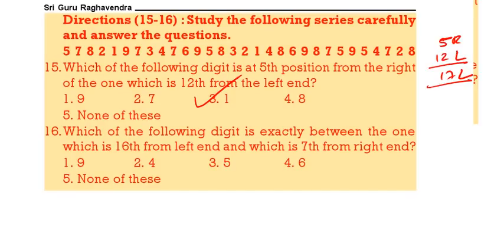Which of the digit is exactly between the 16th letter from left? 16th element from left. So 3, 6, 9, 12, 15, 16th one is 2. Then 7th from right, 1, 2, 3, 4, 5, 6, 7. 7th one is 5. In between exactly, it is 6. Here 4 means 6 is the correct answer. Then see the next question.